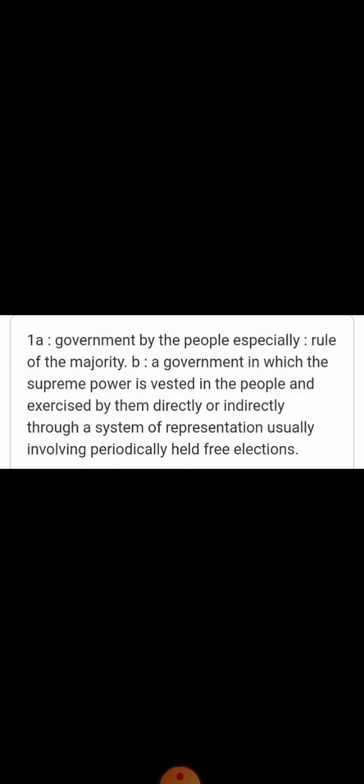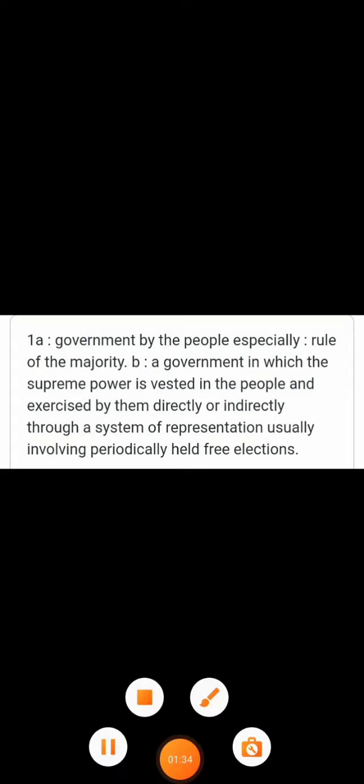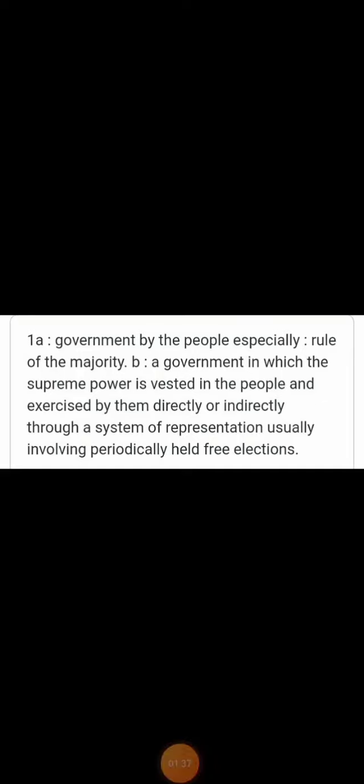The first one is demos. Demos means the whole citizens living within a particular city, the citizens who are living in a particular city or area. Then kratos. Kratos means power or rule. So this was the short meaning of the word democracy. I hope you will remember this word meaning.